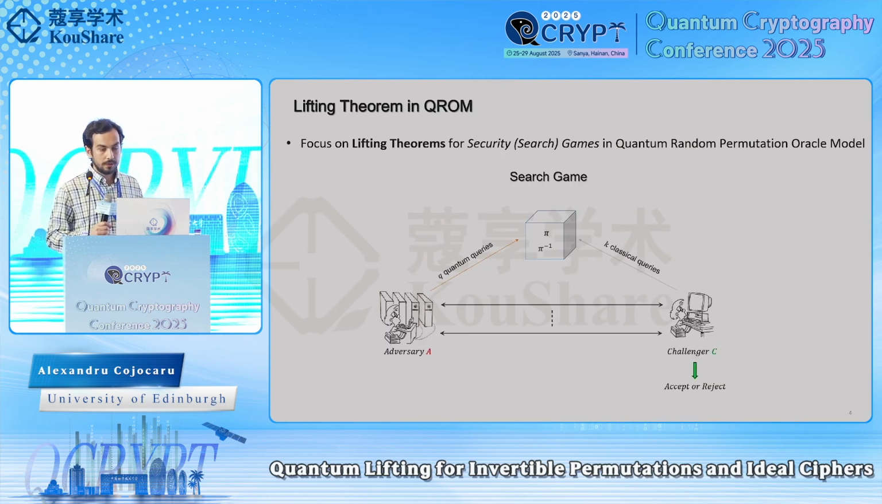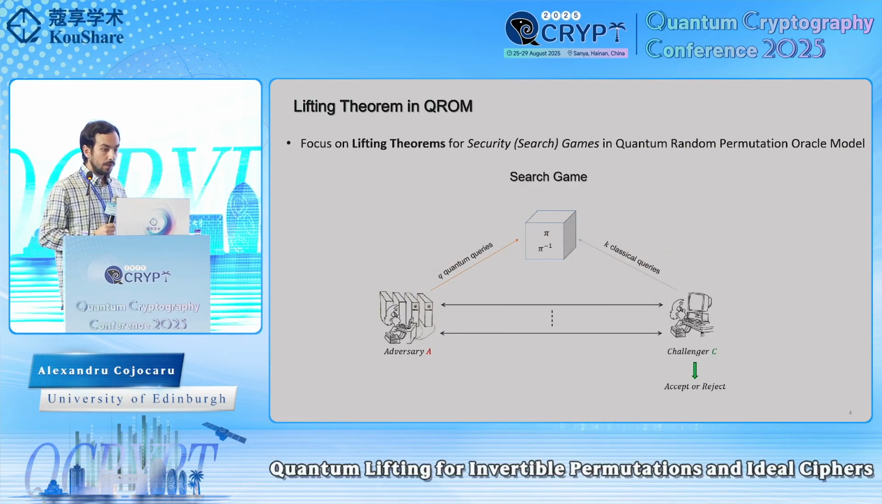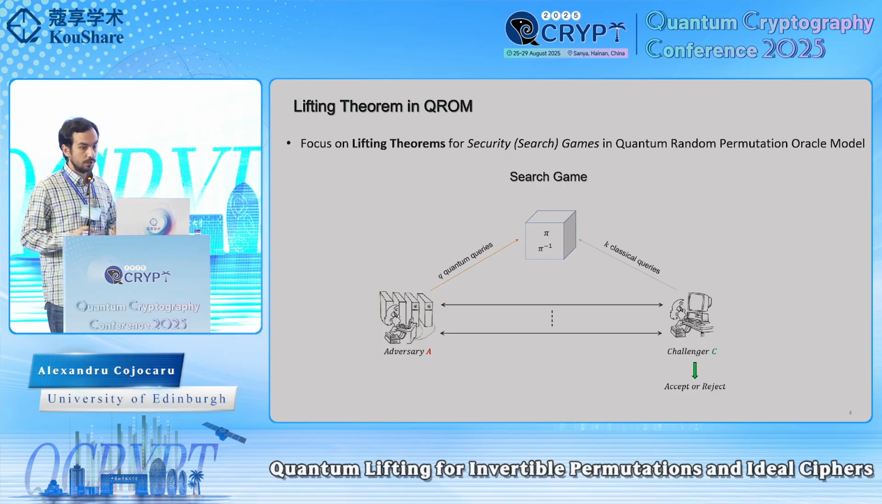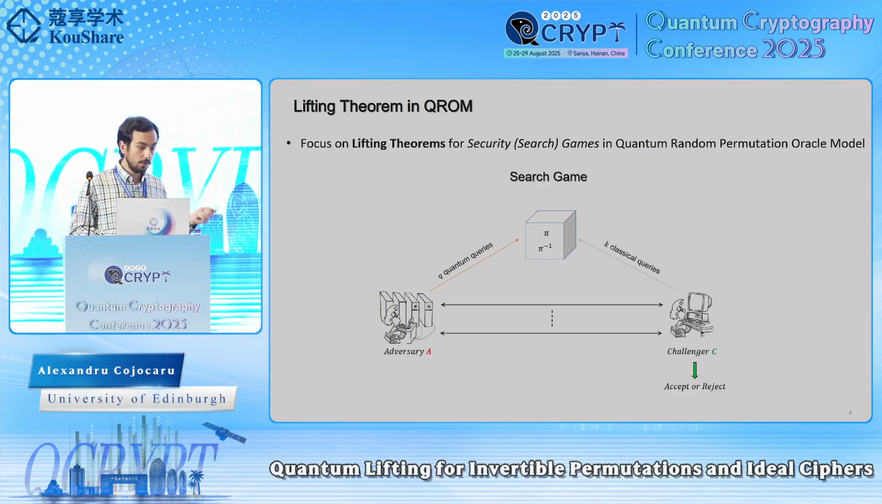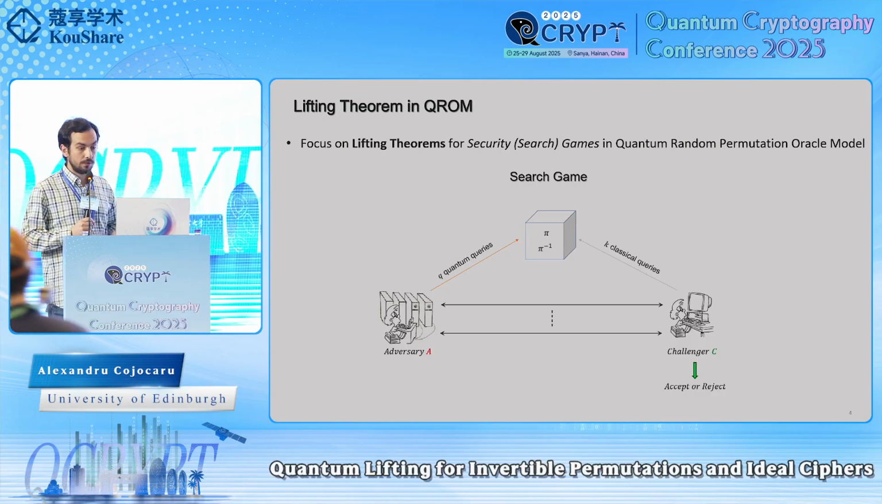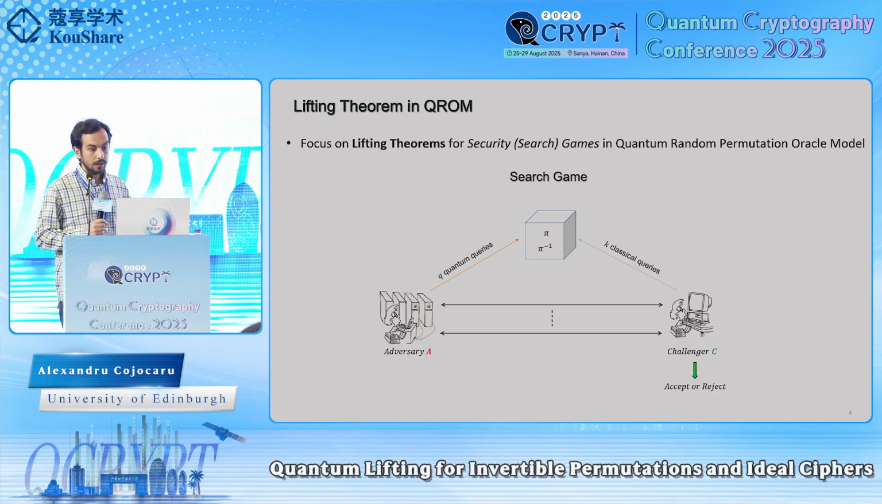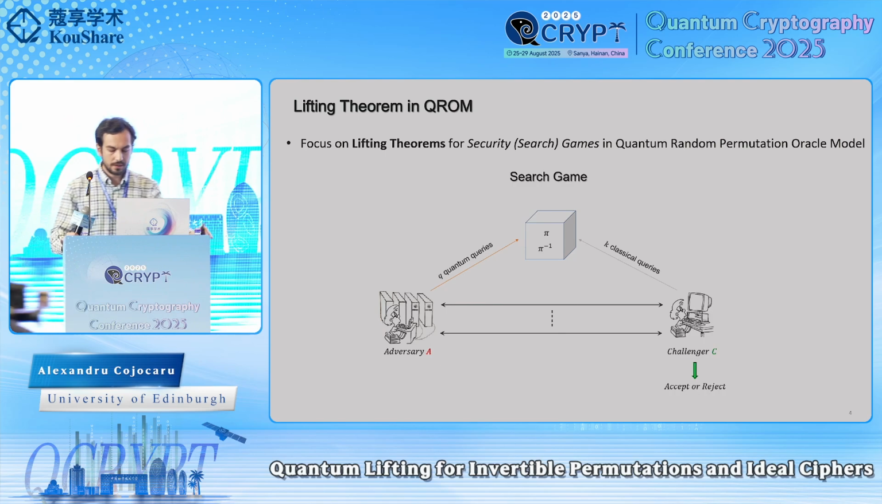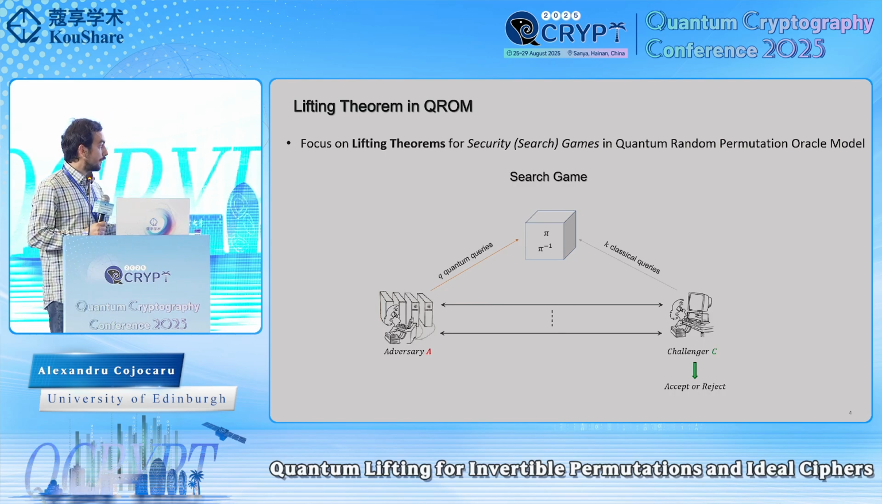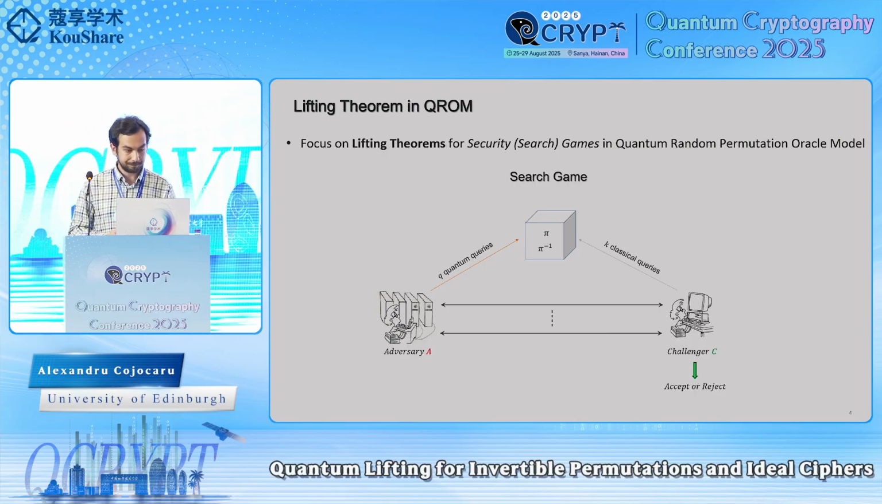A bit more concretely, the setting that we are going to focus on today can be summarized as follows. We have a challenger that can perform up to k classical queries to a permutation and to its inverse. And we have a quantum adversary that can perform up to q quantum queries to the random permutation and to its inverse. Moreover, the adversary and the challenger are also allowed to exchange classical communication. At the end of the protocol, the challenger either accepts or rejects, and we say the adversary has won this game if the challenger accepts.